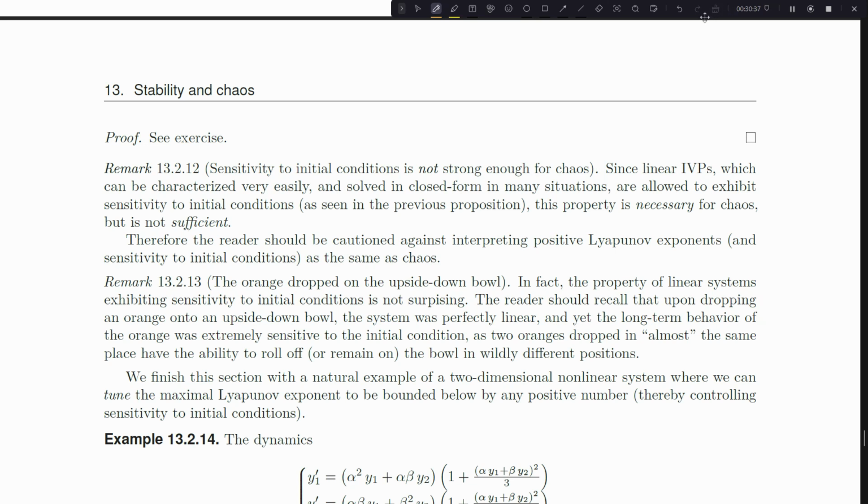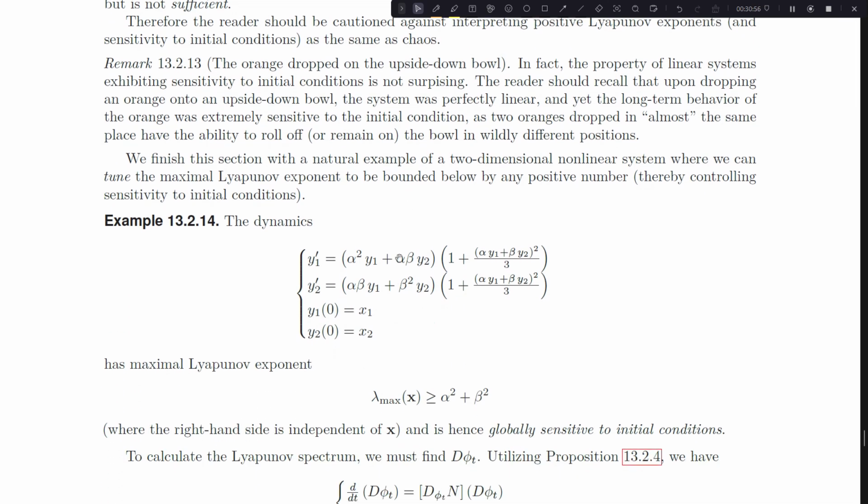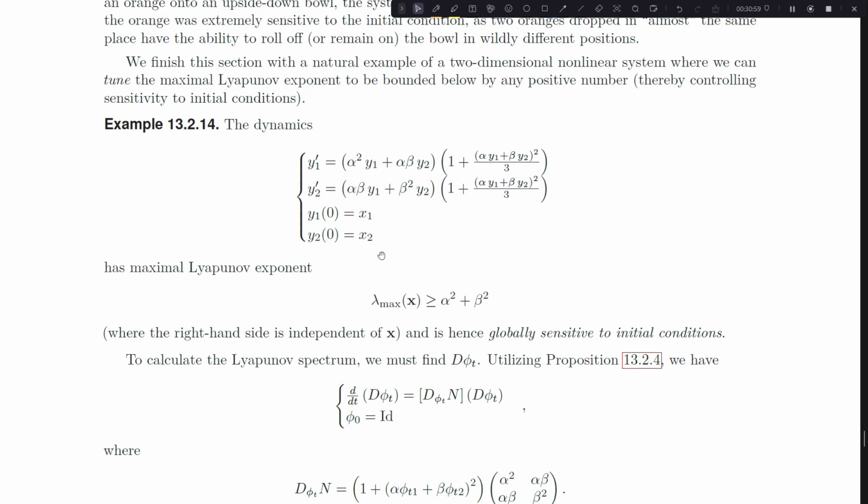So that's just something to keep in mind when you're talking about chaos with some people, because they're going to be under the impression that sensitivity to initial conditions and chaos are the same thing, and they're not. You need sensitivity for chaos, but it's not strong enough to guarantee chaos. We need some other things to have chaos, and we'll see that in the next section when we tackle the rest of what chaos has.